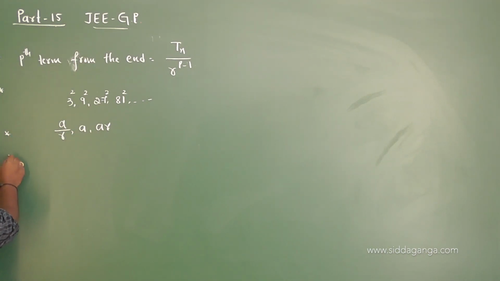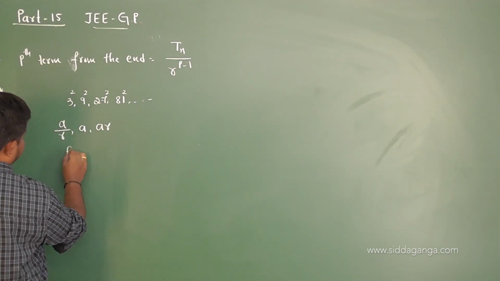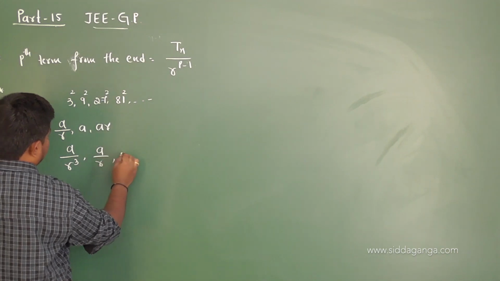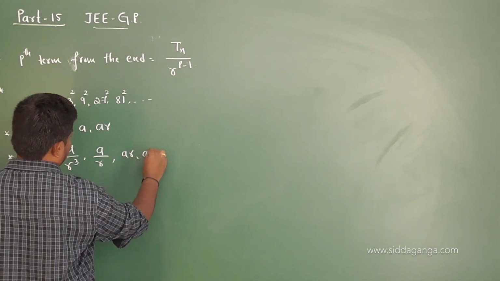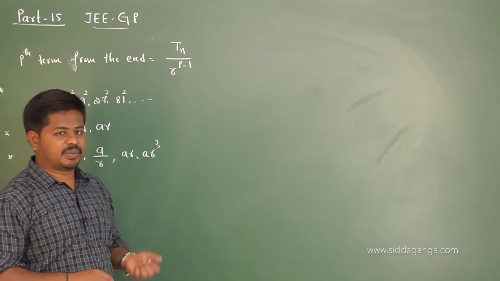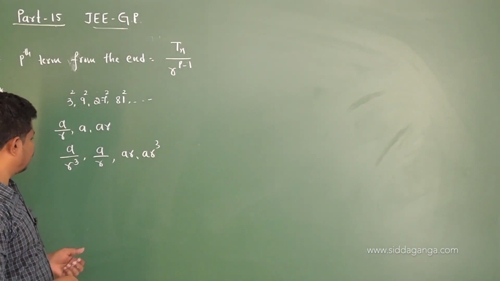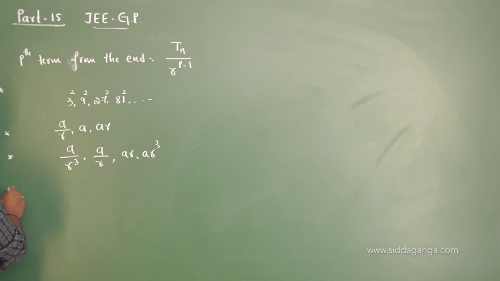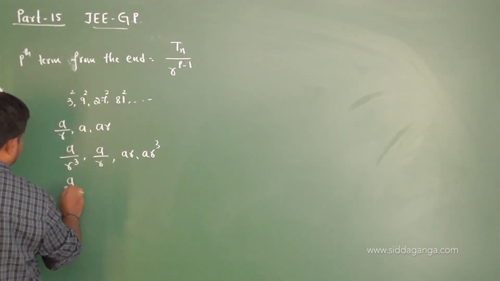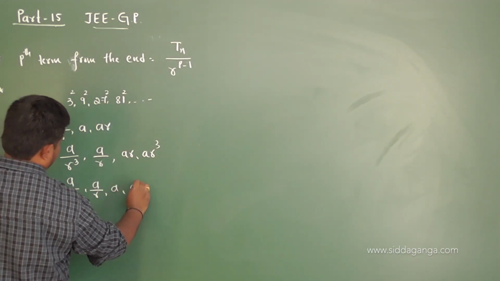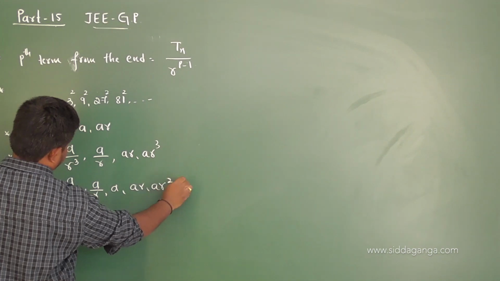And the first four terms of a geometric progression can be taken as A by R cube, A by R, AR and AR cube. And the first five terms of a geometric progression can be taken as A by R square, A by R, A, AR and AR square.